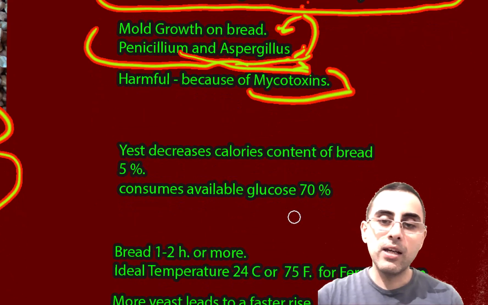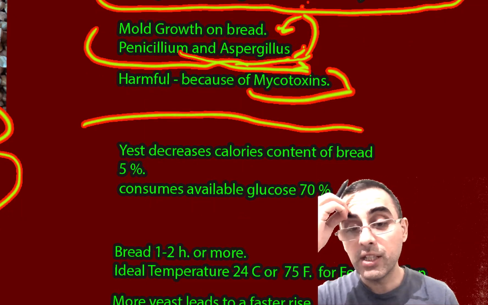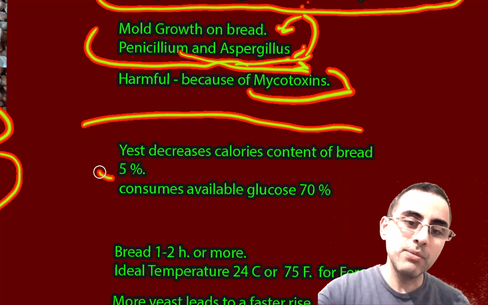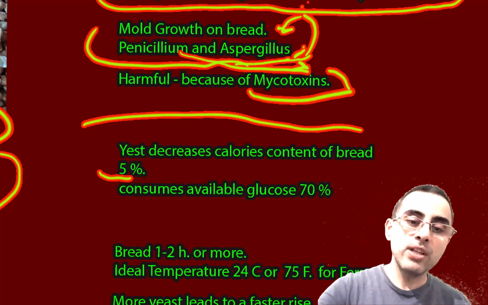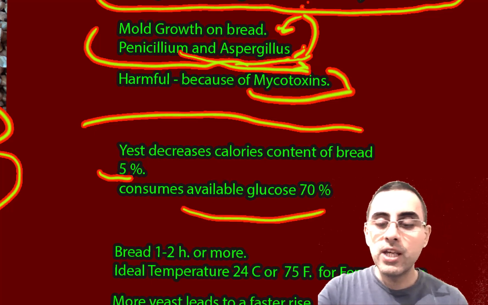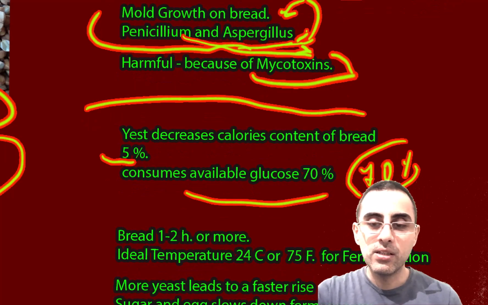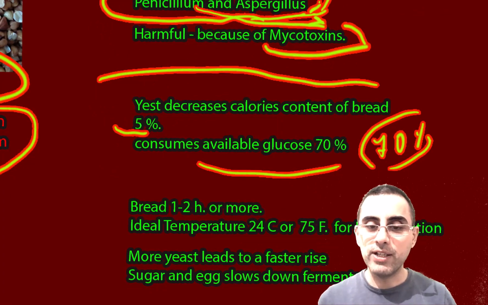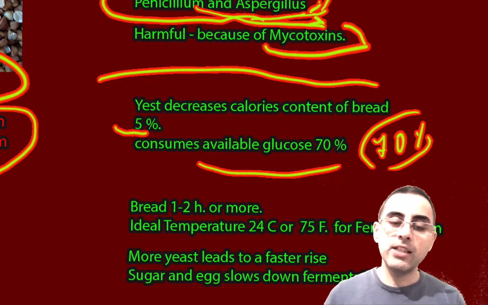And another important thing about yeast is that it decreases the calorie content of bread by around 5% because it consumes glucose, around 70% of the available glucose in 1 hour. It's a very important number, because it starts consuming all the glucose in the dough.